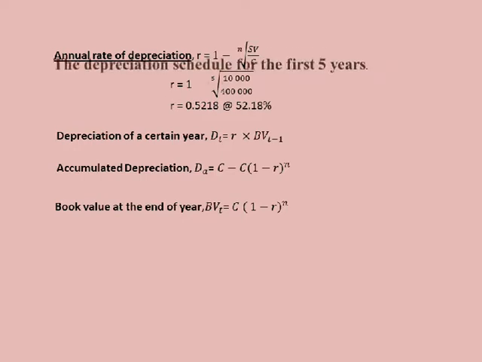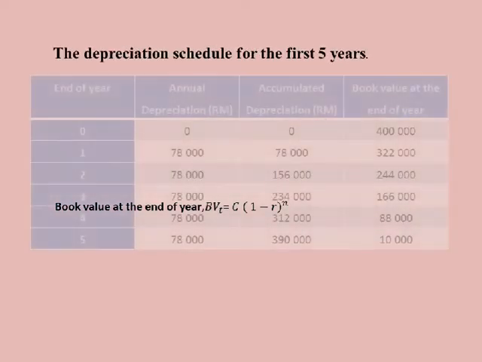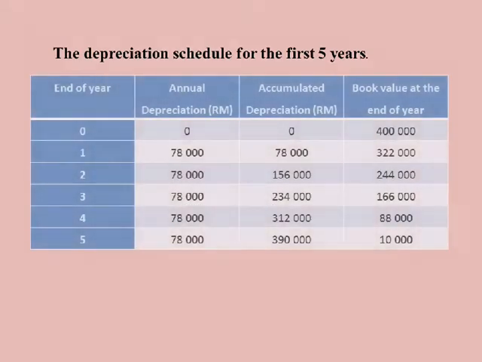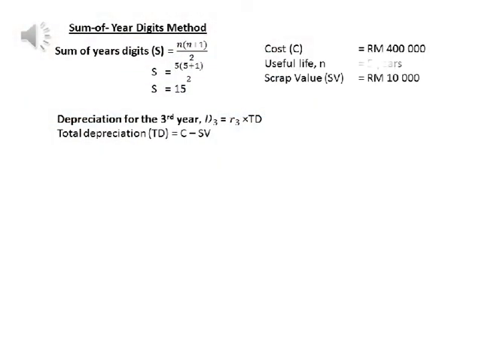For method 2, the sum of year digit, the formula is S equals n bracket n plus 1 bracket divided by 2. For the cost is 400,000 and useful